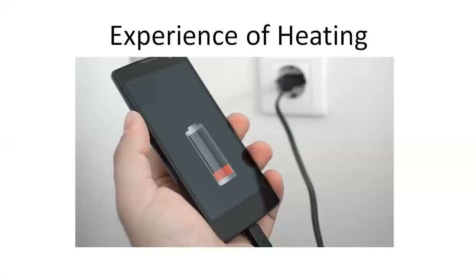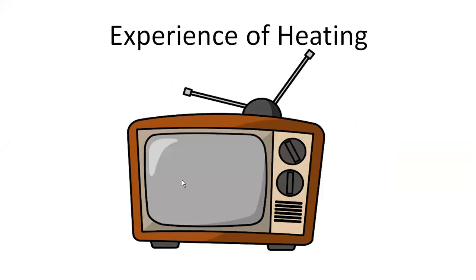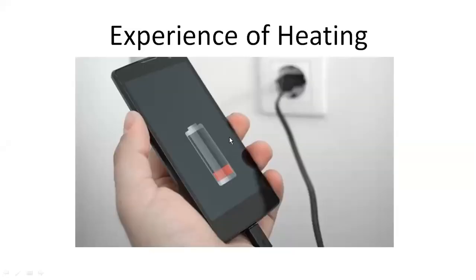That is one form. Heat is generated due to what? It is generated because energy is getting converted. So as you are, suppose let's say, utilizing energy here, electricity is being used, energy is getting converted. Like in this example, energy is getting converted into chemical energy because your mobile has a battery. That battery has chemicals inside it, so electricity is getting converted to what? Chemical energy.